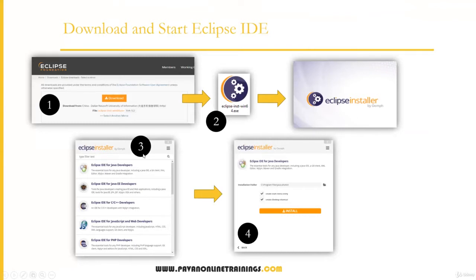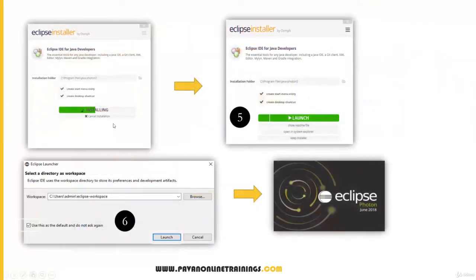Once you get this particular screen, it will show you multiple flavors of Eclipse. You have to select the first one, Eclipse IDE for Java Developers. This is the location where your Eclipse will be installed by default. Click on this Install button, and it will start installing your Eclipse. It will take some time. Once it is completely installed, finally you will get this particular screen with the Launch button.